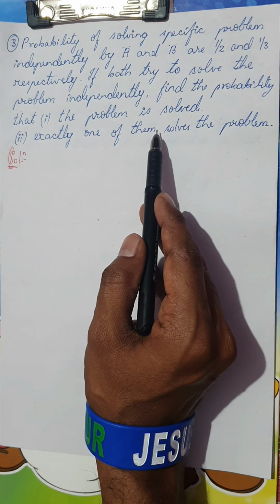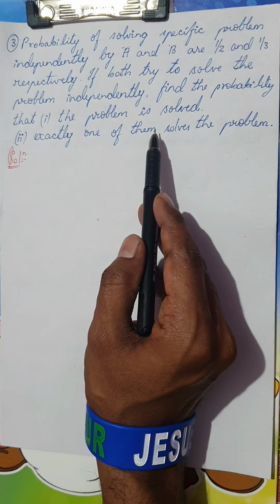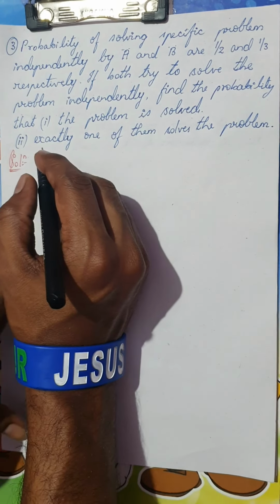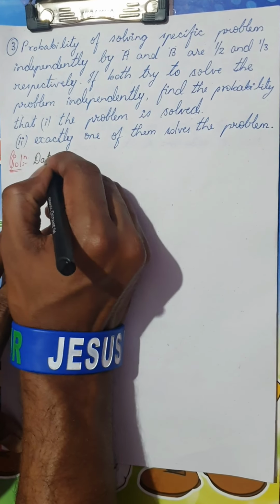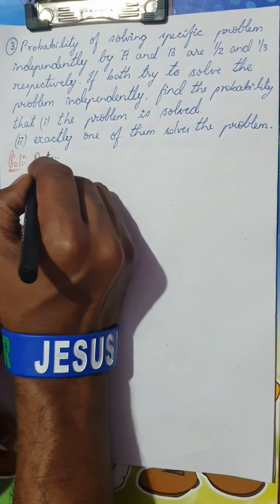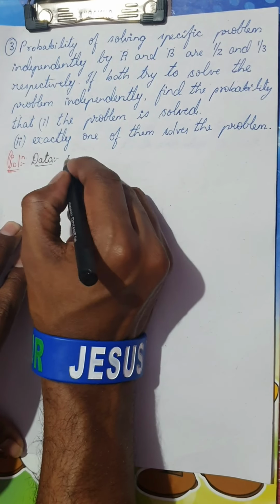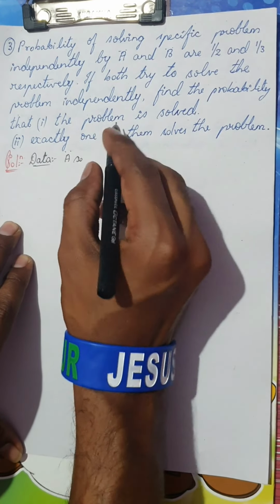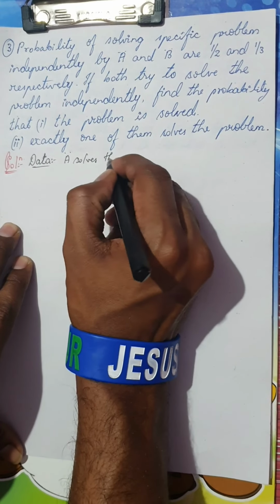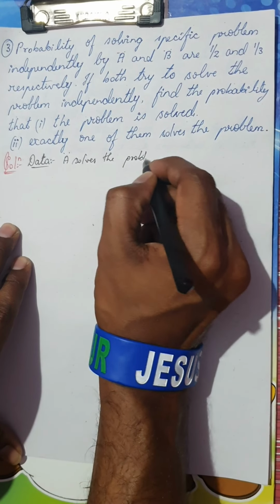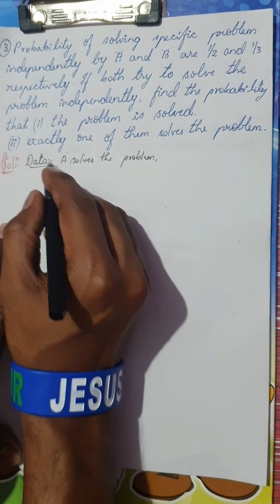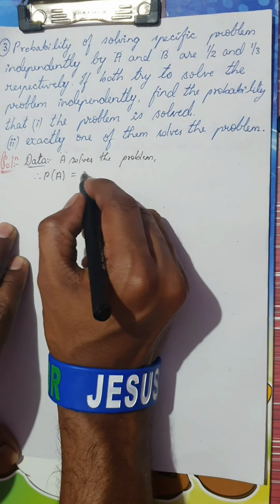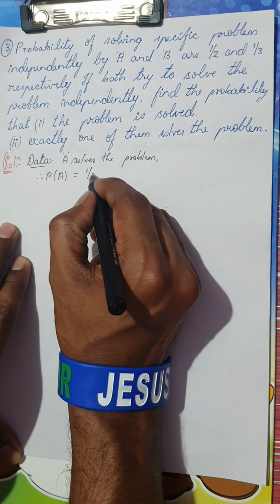So before proceeding with the solution, let us write down the data. If you take an event A, A solves the problem, then the probability of A solving the problem is 1 by 2.